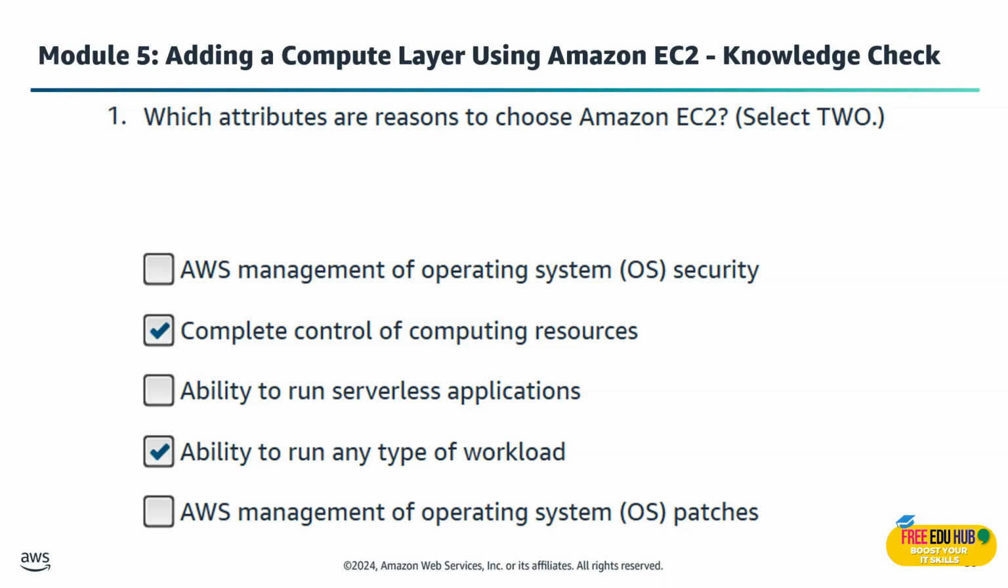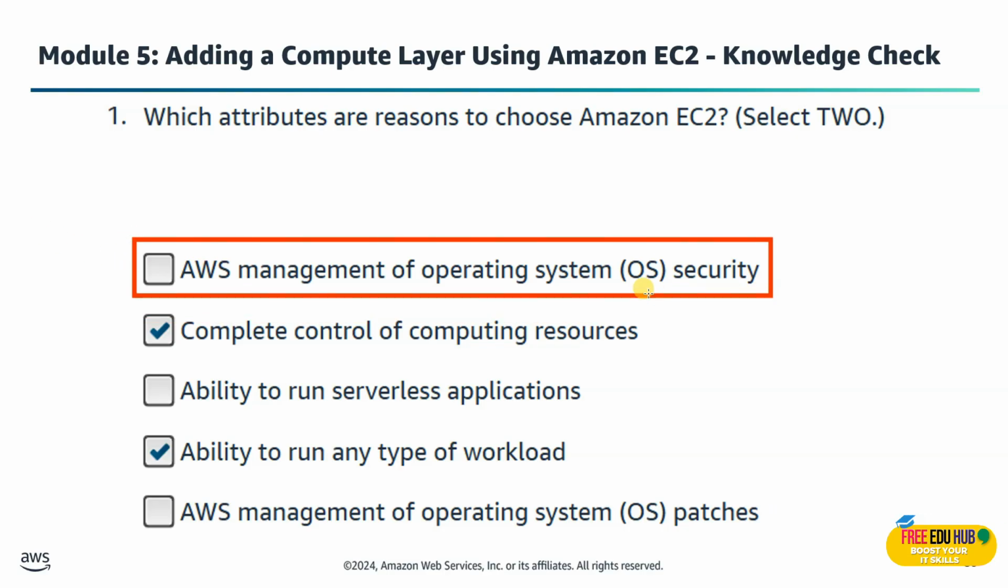The other right answer is the ability to run any type of workload. This is correct because EC2 is extremely flexible. You can run virtually any kind of workload, from small websites to massive enterprise databases or AI models, because AWS offers so many instance types, storage options, and configurations. Now let's see why the other answers are not the right answers.